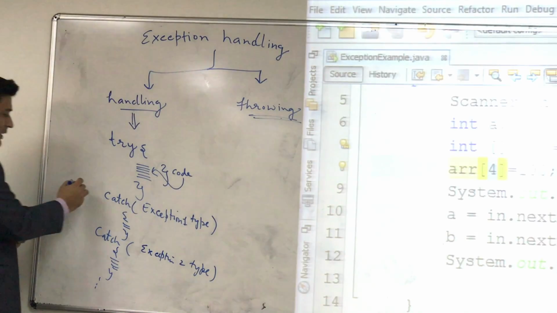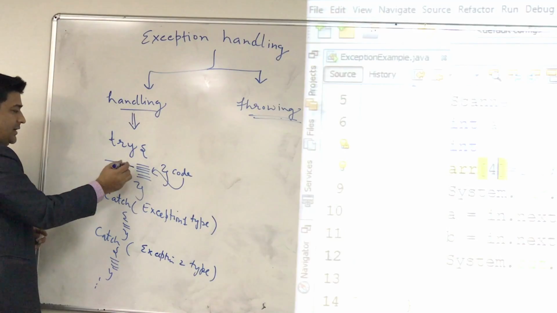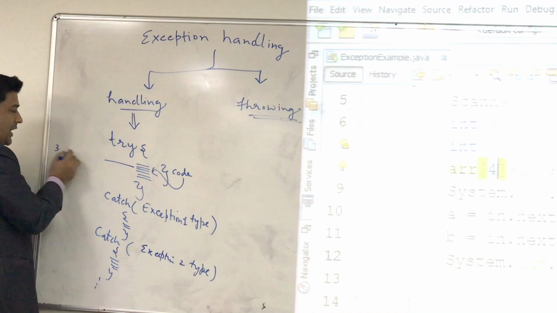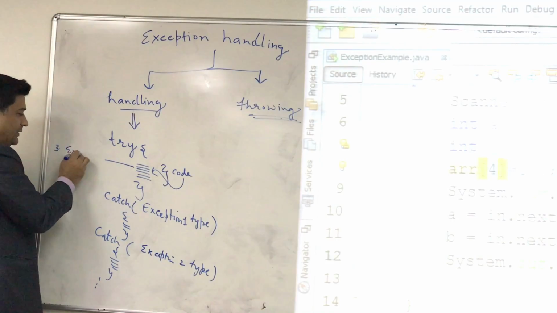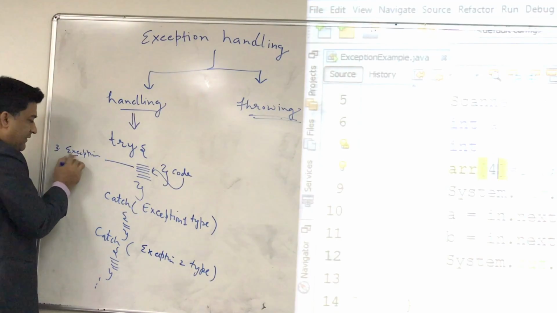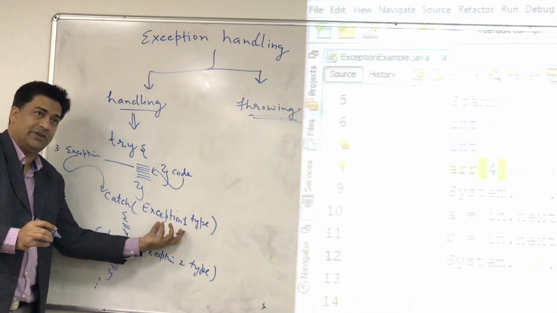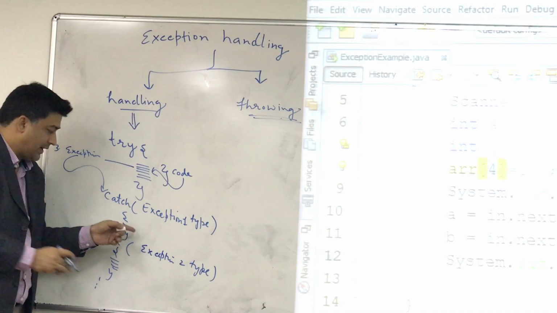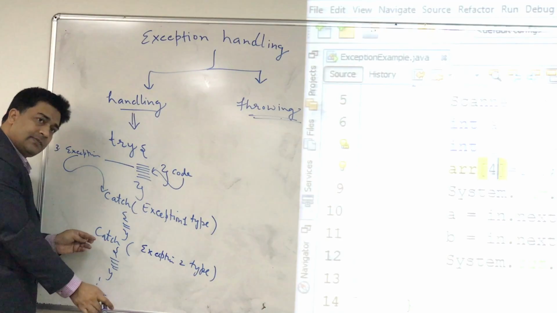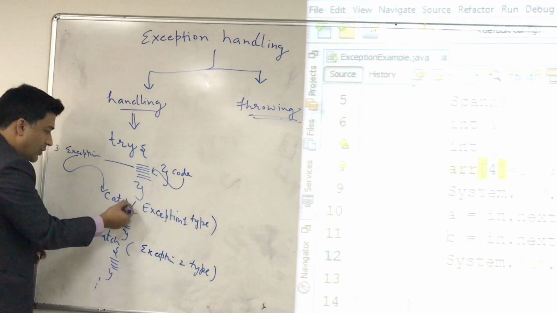So for example, if this is line number 3, and the exception occurred in this line, what will happen? It will go to the first catch, and check whether the exception occurred because of this type. If it is, then it will go here, and it will not go to the other catch. But if the exception is of any other type, it will go to the next catch.